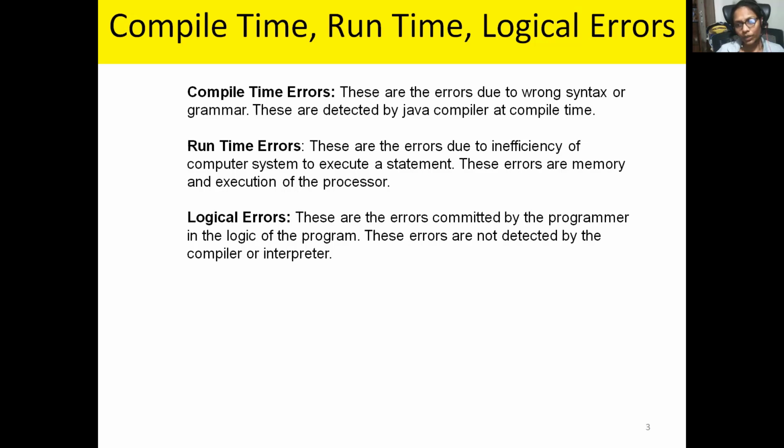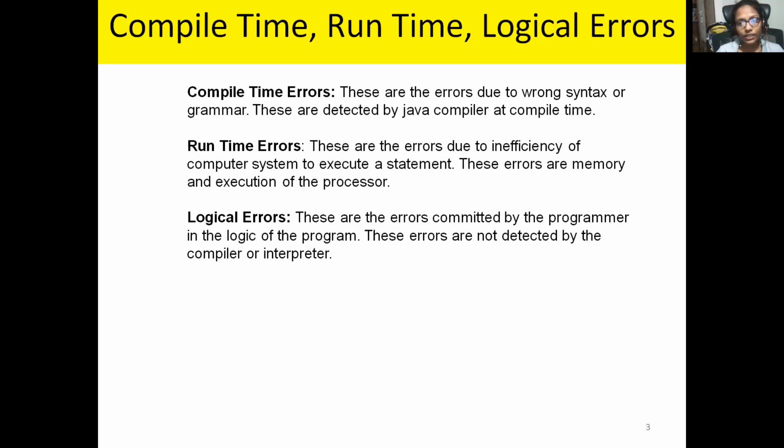If you make a logical mistake, you will get an output and you don't get any error, but we don't get the exact output that we want. We want multiplication, but we got the output for addition. That is nothing but a logical error. Now we know compile time, runtime, and logical errors.